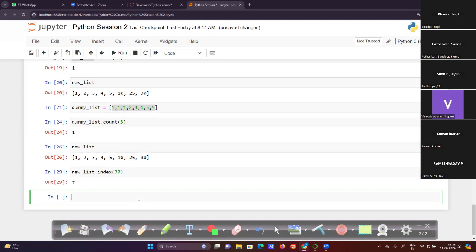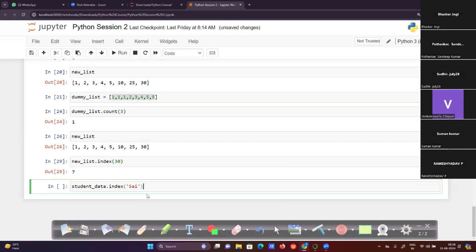For example, students data dot index of a name: when I enter the first name or something, we can get that person's index value. For example, this person Sai exists at the 70th position, the 70th index.